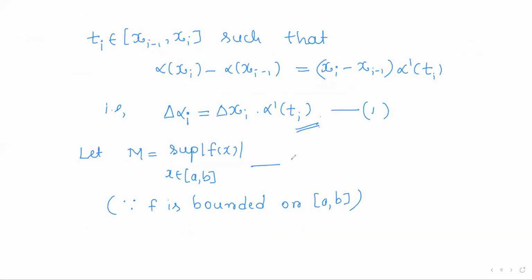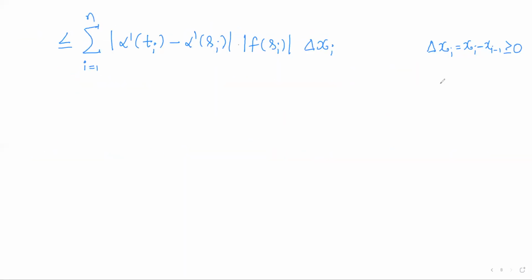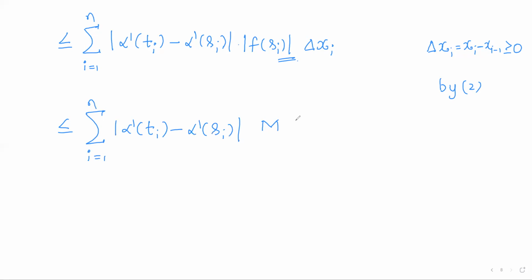Now all f of x values have supremum m. So if I use that, by 2, these numbers are less than or equal to m, and the rest of the things are as they are. So modulus of alpha dash of ti minus alpha dash of si into m into delta xi.